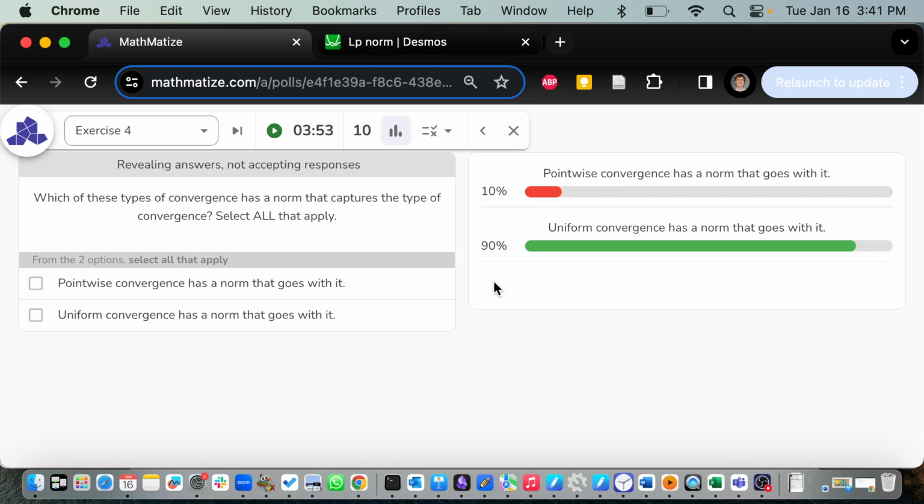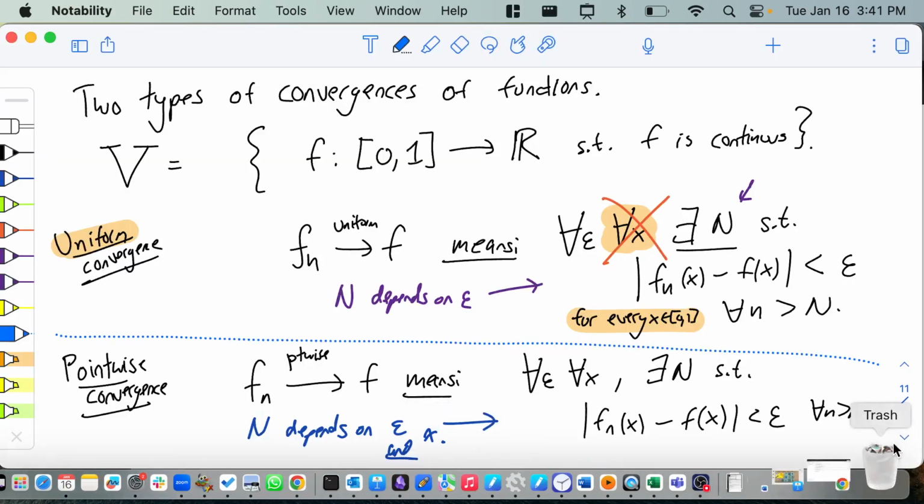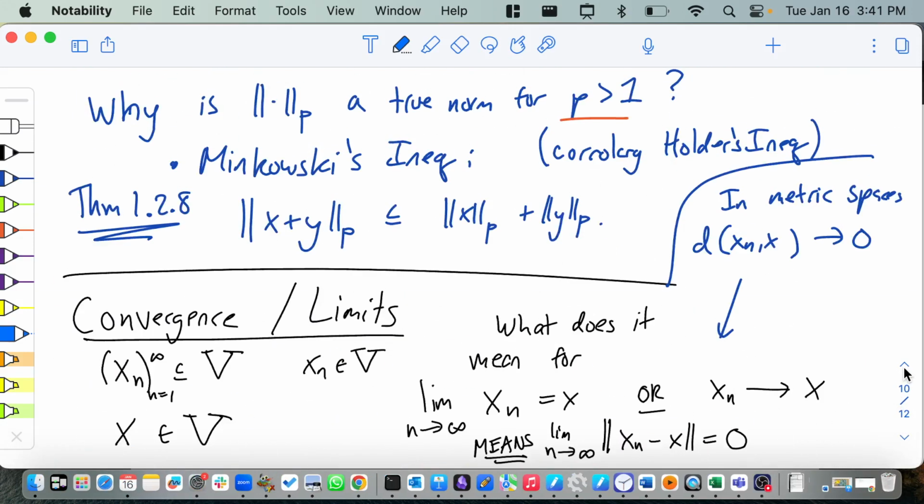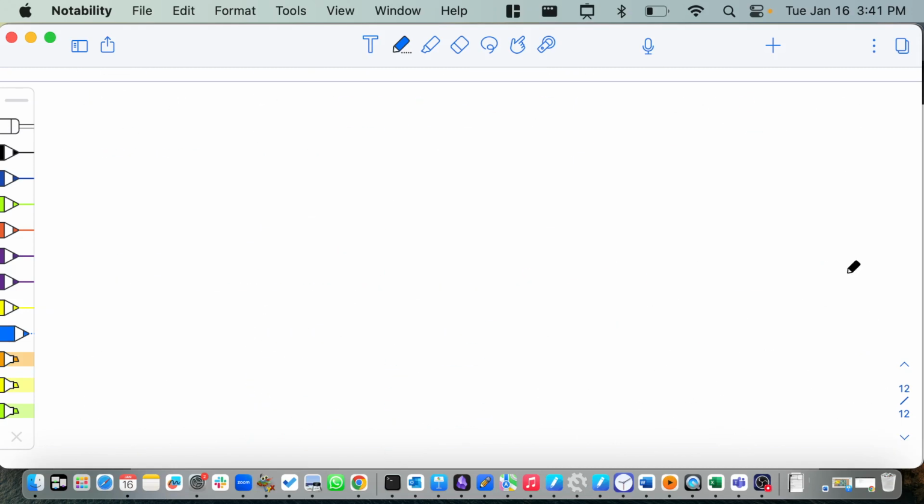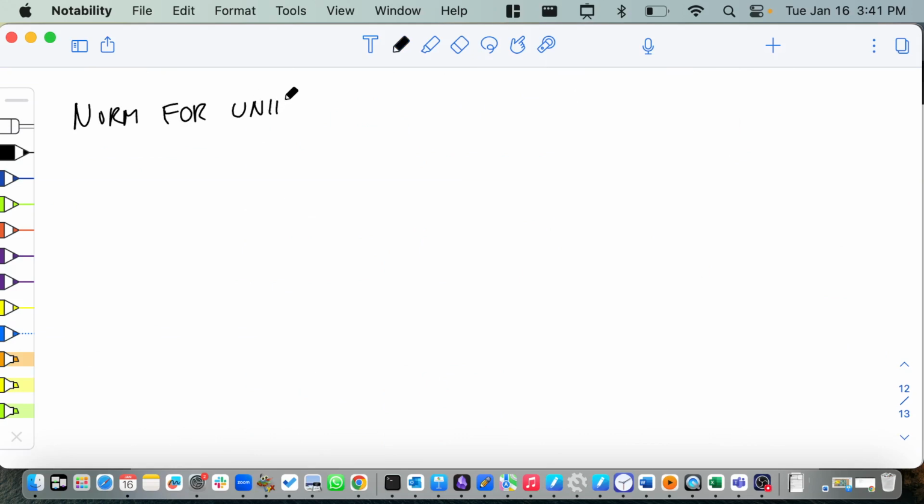Yeah, go ahead. Is it the Euclidean norm? The Euclidean norm. So I told you the Euclidean norm for sequences, but now we're talking about functions from 0, 1 to R. So the norm for uniform convergence is going to be a norm on functions from 0, 1 to R. And again, I just picked 0, 1 arbitrarily, but it could be any subset.